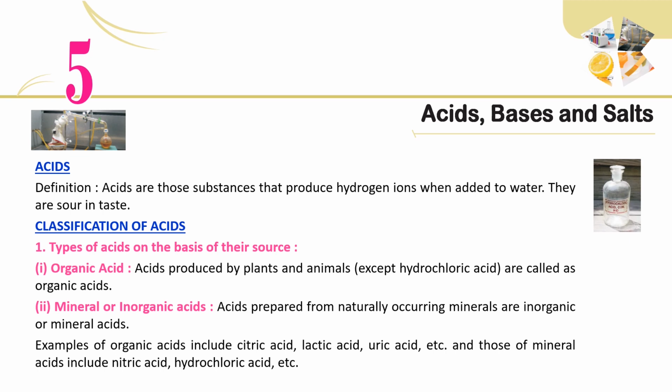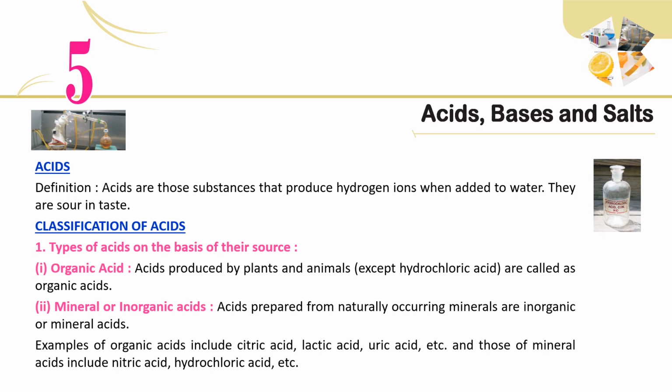Acids. Definition. Acids are those substances that produce hydrogen ions when added to water. They are sour in taste. Classification of acids. 1. Types of acids on the basis of their source. 1. Organic acid. Acids produced by plants and animals, except hydrochloric acid, are called organic acids. 2.